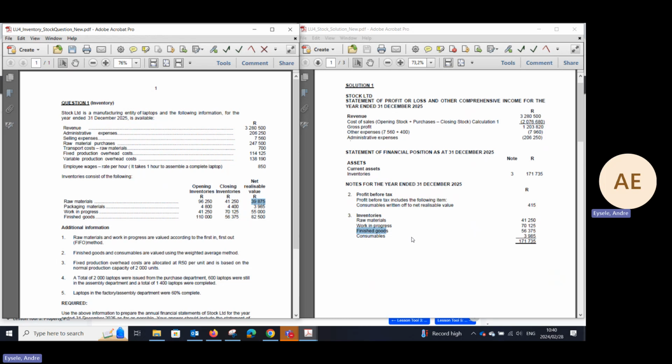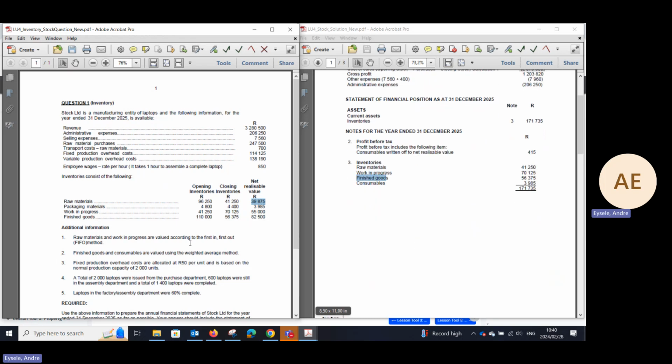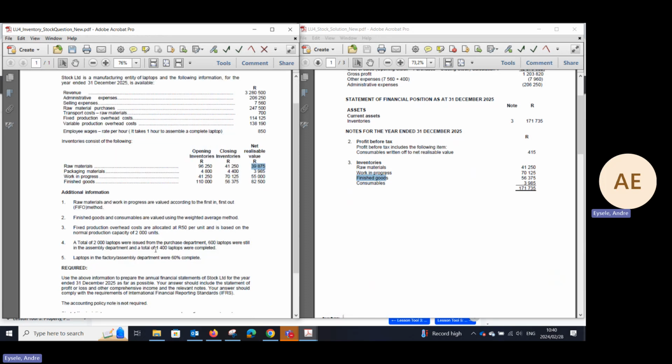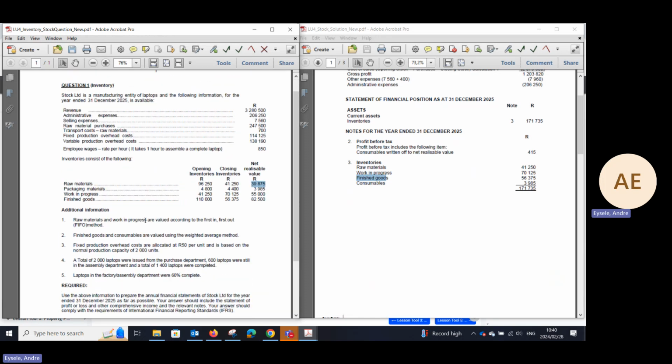So colleagues, how do we go about this question? Now let's go to the calculation and see the information as we take it from the additional information. They've given us the opening inventories, which is 96,250 for raw materials. They've given us packaging materials of 48,800. They've given us work in progress of 41,250 and finished goods items. That is your starting off point for the calculation of cost of sales.